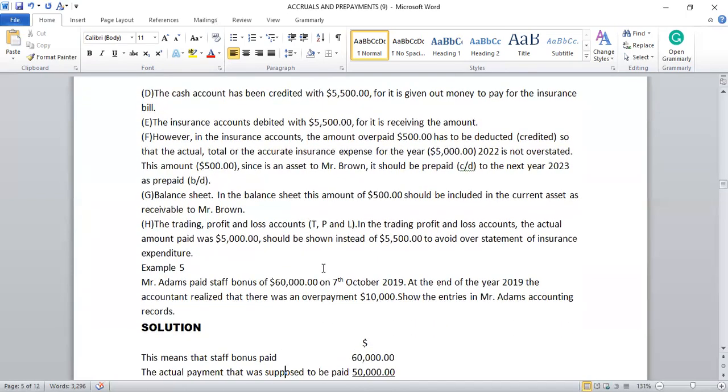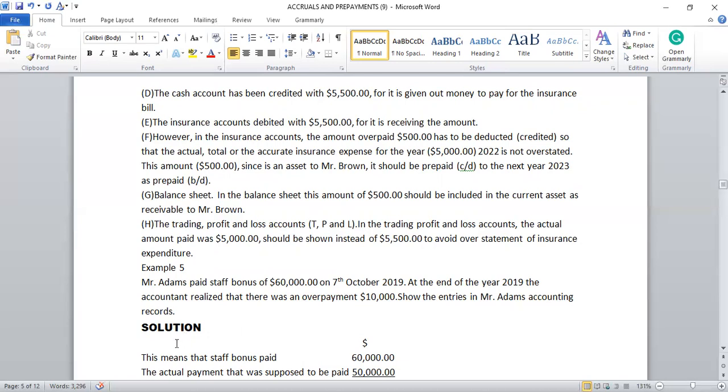Okay, let us look at the second example. Example 5. Mr. Adams pays staff bonus of $60,000 on 7th October 2019. At the end of the year 2019, the accountant realized that there was an overpayment of $10,000. Show the entries in Mr. Adams' accounts record.